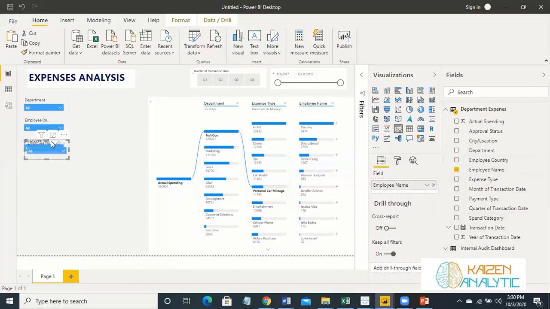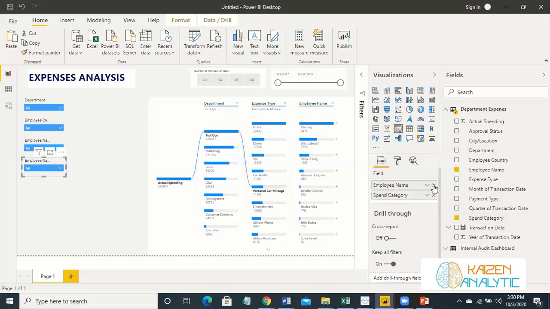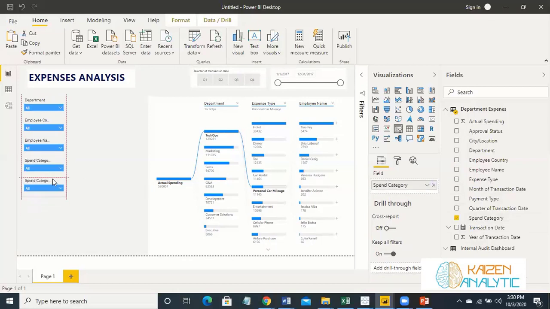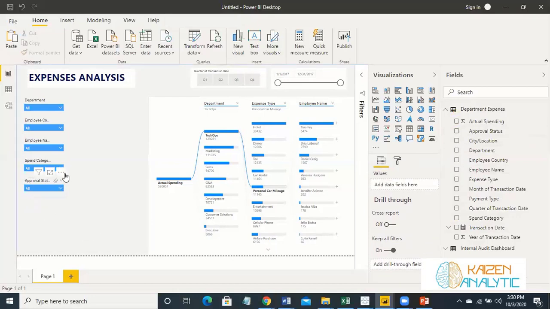And the fourth one may be spending category, this one. And Control C, Control V, we can have the fifth one as well, the approval status. So we have all the slicers over here.